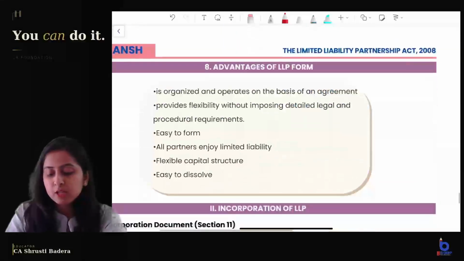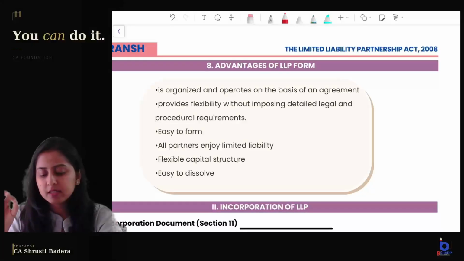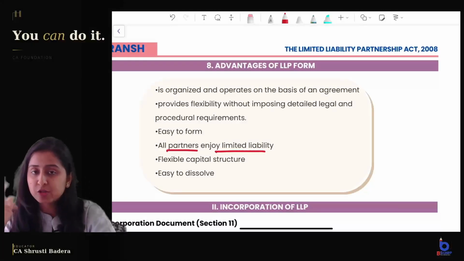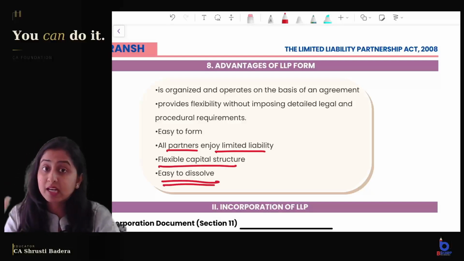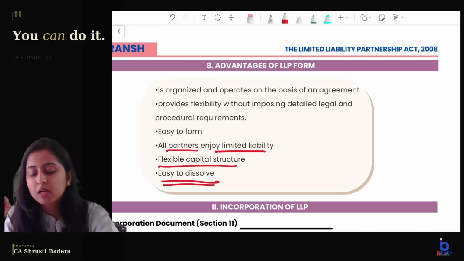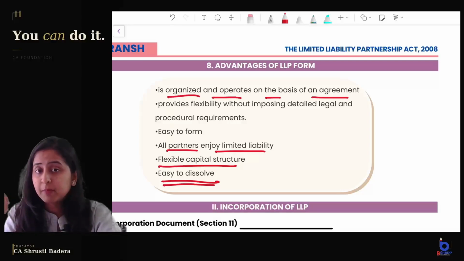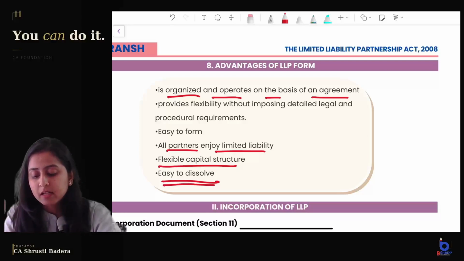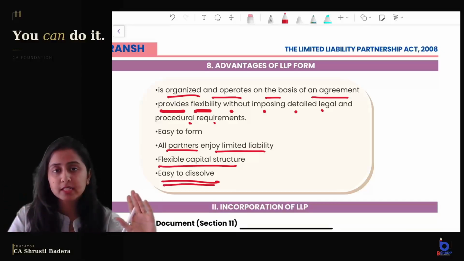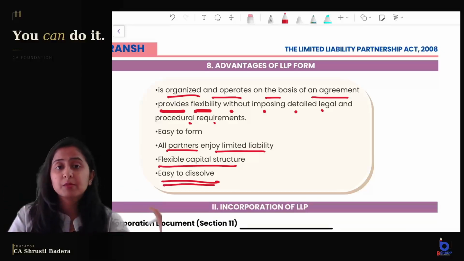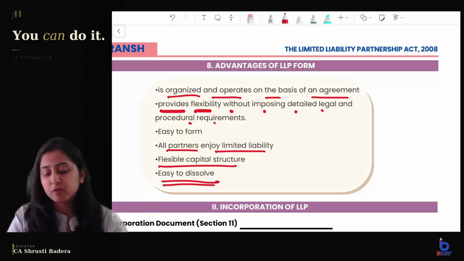Okay. Coming to advantages of LLP form of organization. Very easy. Quickly, partners enjoy limited liability, flexible capital structure is there, easy to dissolve, unlike a company form of organization. It is organized and operates on the basis of an agreement, not unlike partnership. Here the agreement is necessary. It provides flexibility without imposing detailed legal procedural requirements. So flexibility is also there as in partnership form of organization, and it is without any detailed procedure which is there in case of company form of organization. So it is easy to form, right?